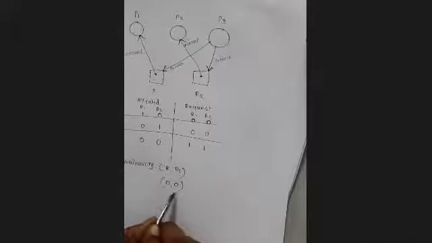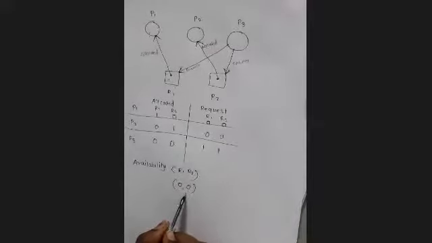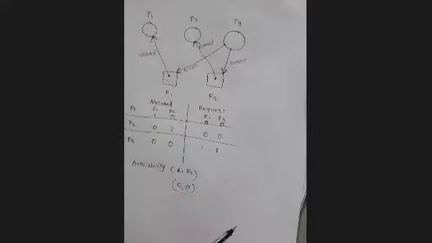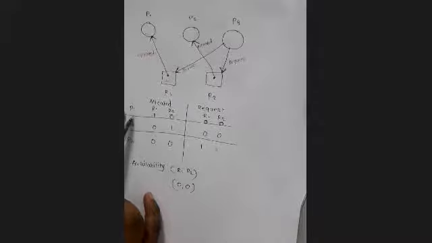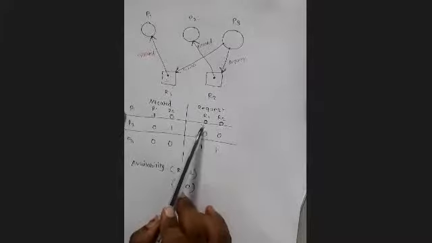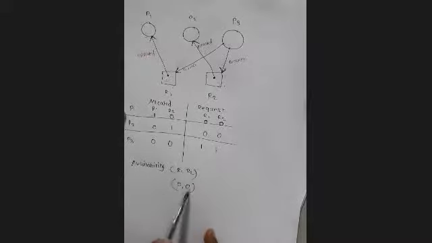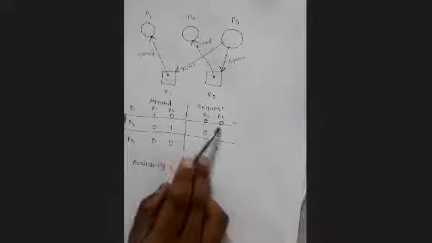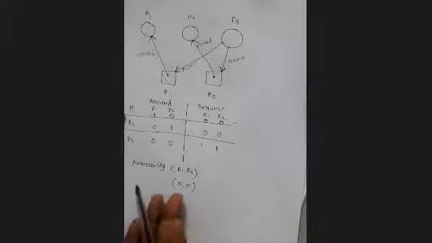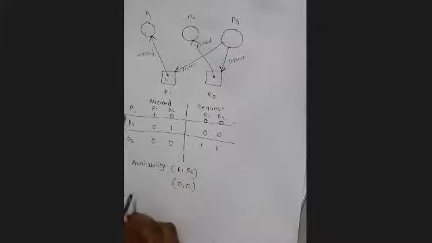So if the current availability is 0 0, in this situation of the resources, can we proceed with any process or not? That we have to check. Now check out this condition. P1, what is the requirement or is there any request of resource? 0 0, right? There is no request of any resource. That means P1 can execute now. Agree? P1 is not requesting any resources and we also don't have any resources. So P1 can execute.